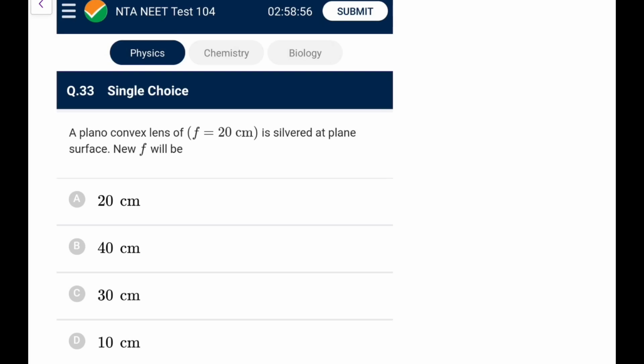Next, a plano convex lens is silvered at a plane surface, the new focus will be. Okay, plano convex lens is silvered at plane surface, it would be like this.